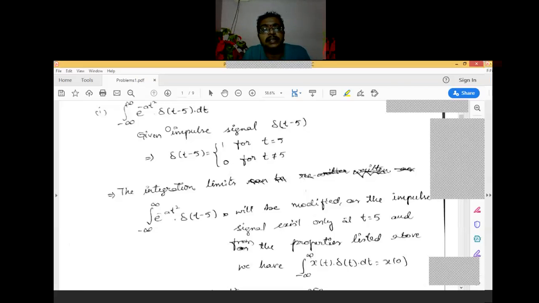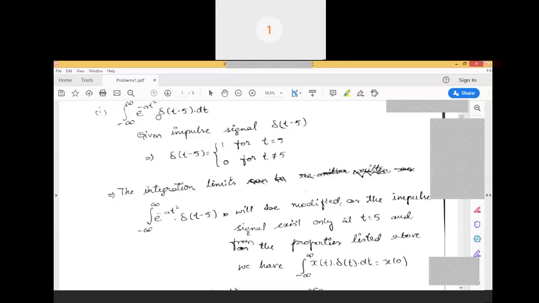Hence, though we are representing delta of t minus 5 as a signal, it is nonzero only at t equals 5. So we implement t equals 5 directly, because it is not defined other than t equal to 5. At that instant only, e power minus 8t square is defined, and it becomes a constant value.